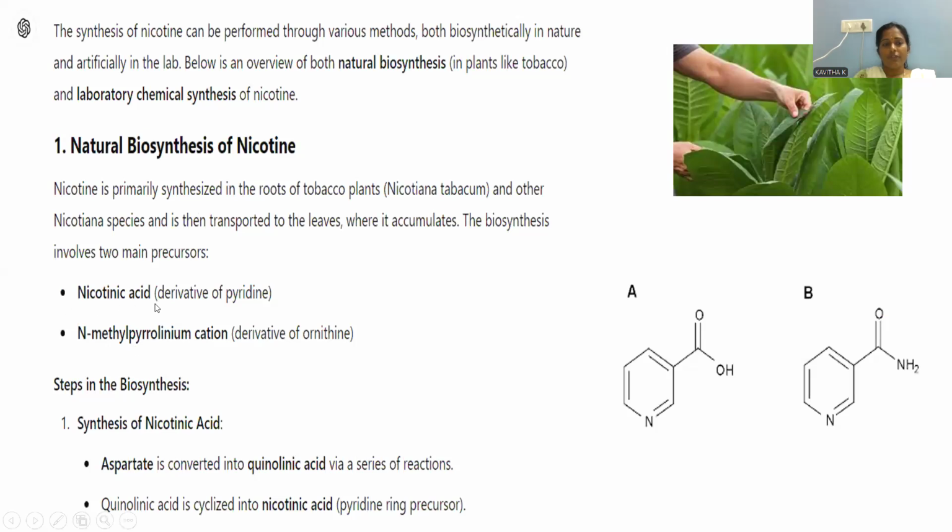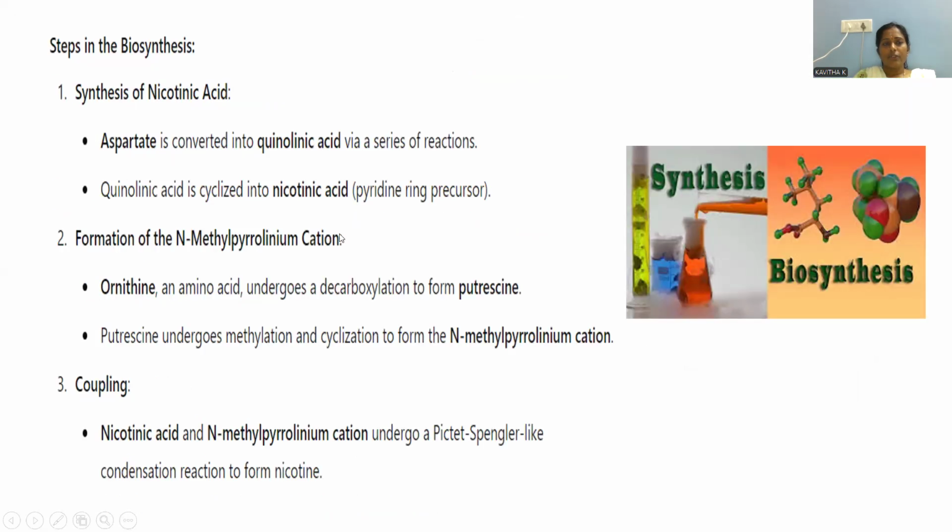First of all, we have to take nicotinic acid. That nicotinic acid was taken, and ornithine is another material taken. This ornithine is an amino acid. Ornithine is a kind of amino acid. Amino acid means it consists of NH2 and COOH. So this ornithine is decarboxylated.